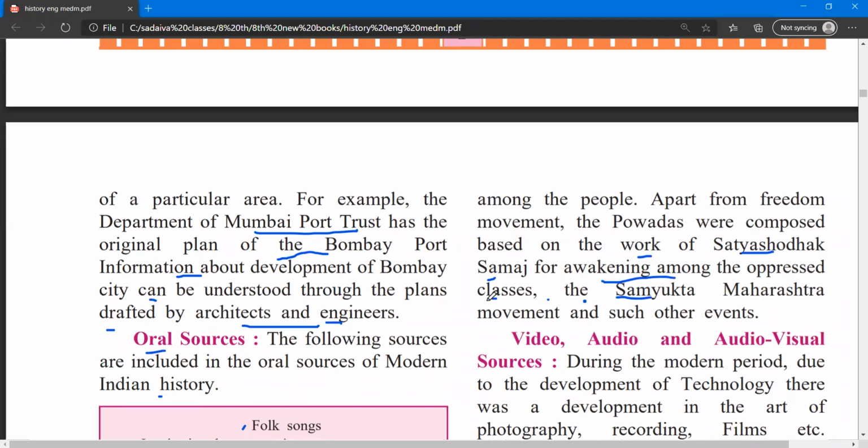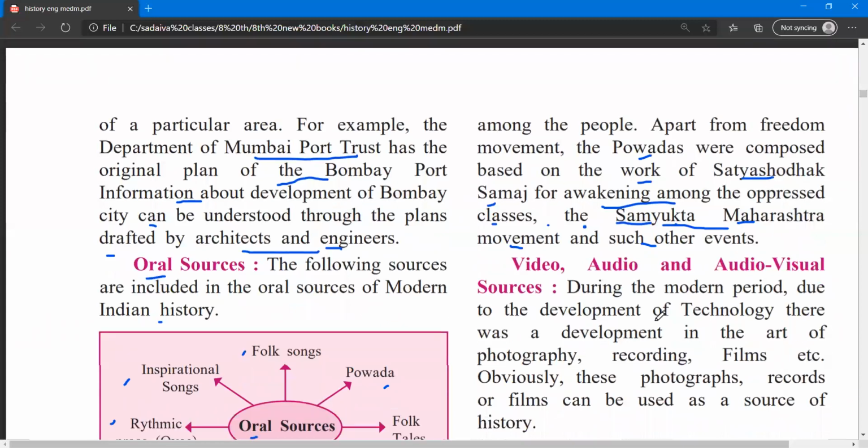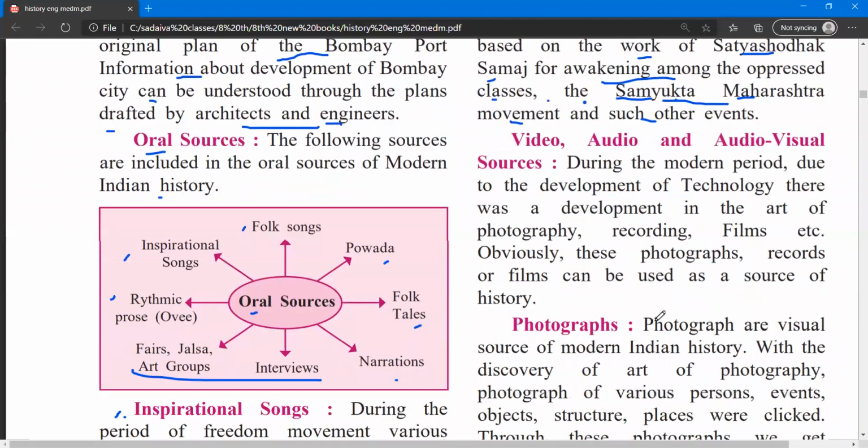So whatever classes are oppressed, what does that mean? They were basically gathering, inspiring the others to get united. So this is what the povada was used for. And then the Samyukta Maharashtra movement. We all know about the Samyukta Maharashtra movement. This was a post-independence movement, and it was used for Maharashtra. You will get to know about this Samyukta Maharashtra movement and other such movements. Such movements used the povada for inspiring others.